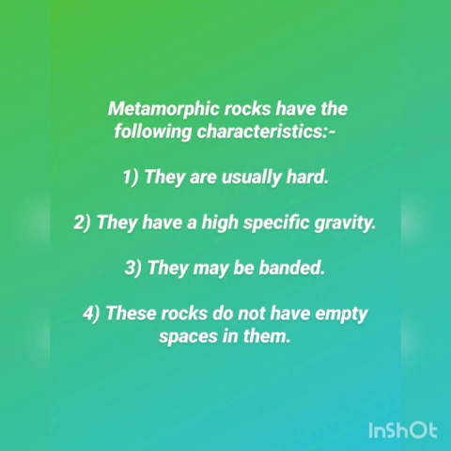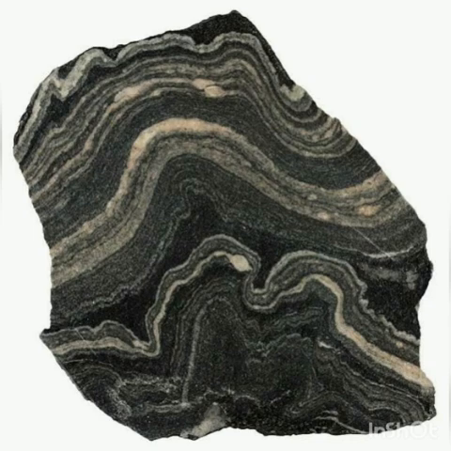Now let us move on to the next point. The next point is that these rocks may be banded. Banded means having marks in these rocks with stripes of different color. I have shared one image with you. You can see that image. This rock is banded, meaning having stripes of different color.